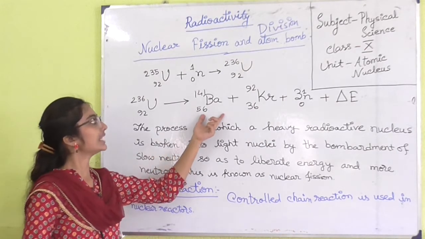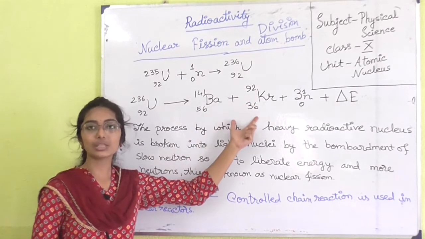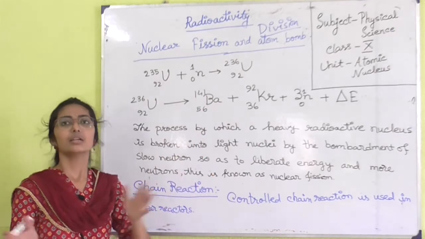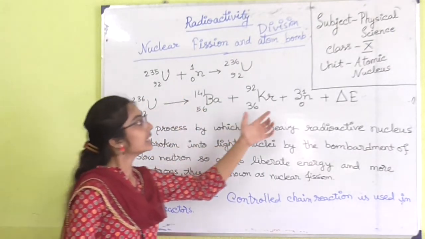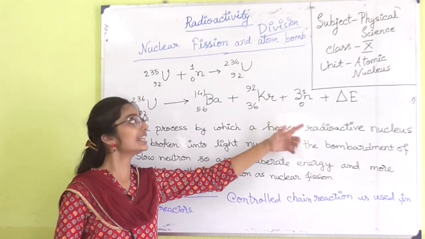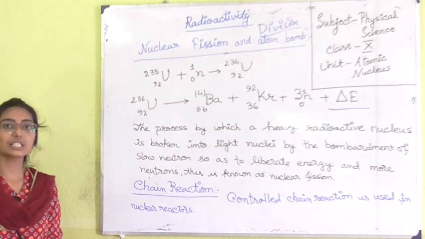Those light nuclei are barium-141 (56) and krypton-92 (36). You can see that their mass numbers are more or less the average of 236, and 3 neutrons are also produced in the fission reaction. The main thing is that a huge amount of energy is released.